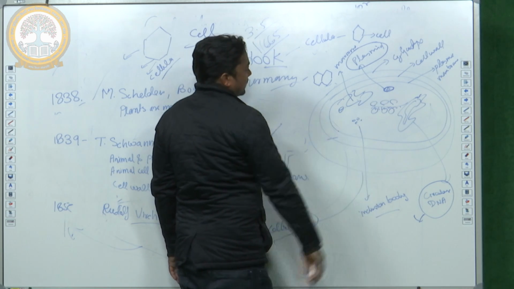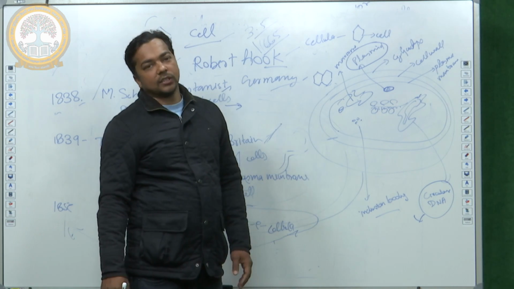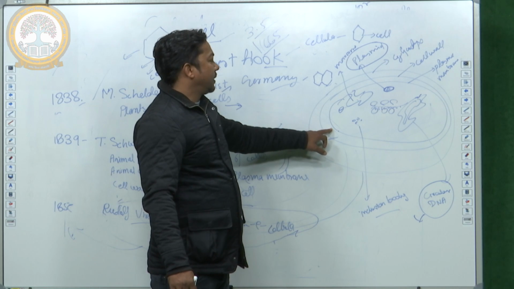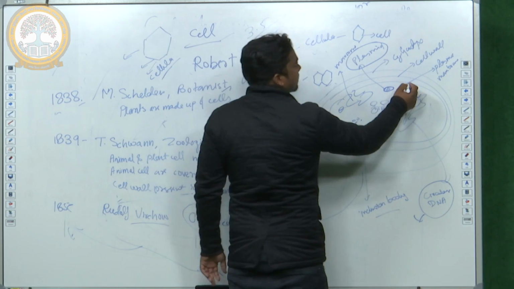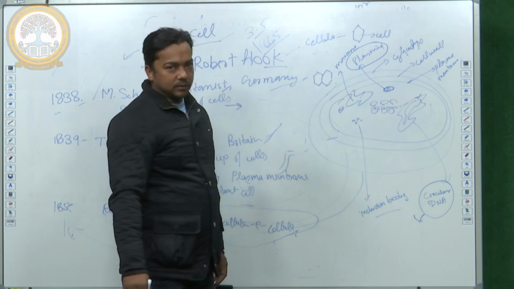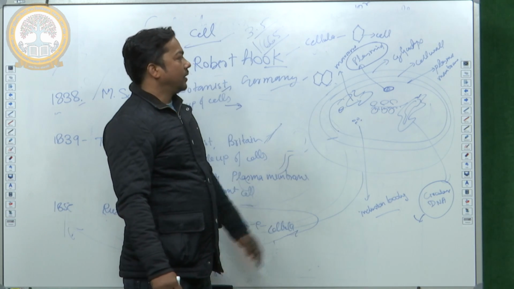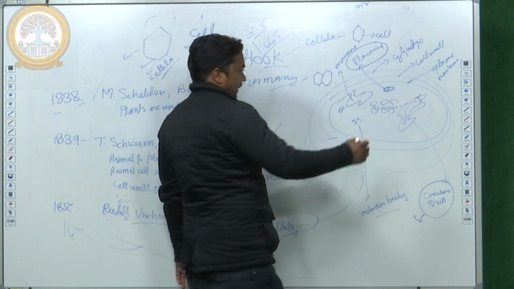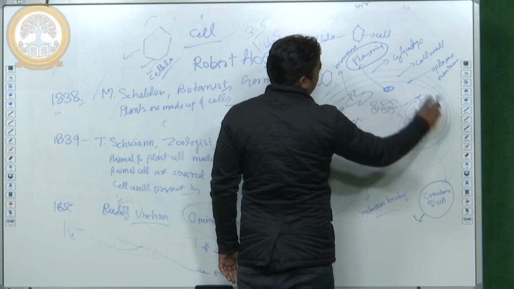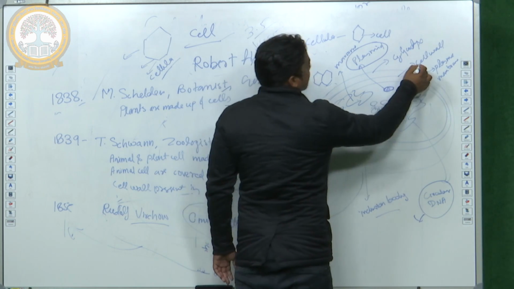Now the structural organization of prokaryotic cells. The outermost layer, the plasma membrane, is found in all prokaryotic cells, and the plasma membrane is covered by the cell wall.